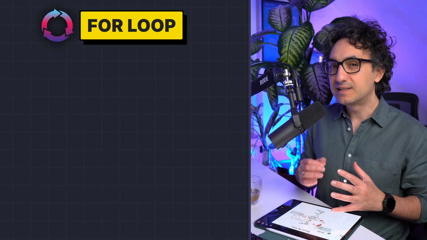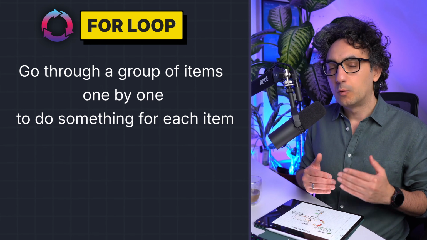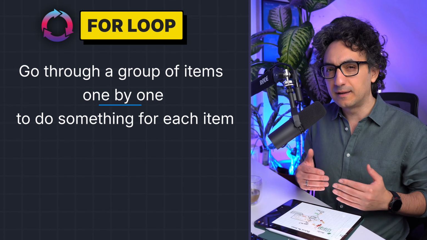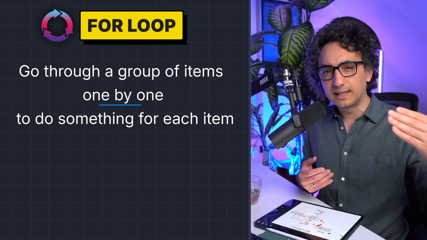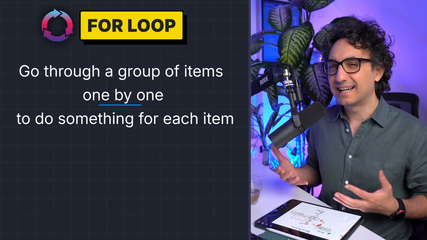A for loop lets you go through a group of items one by one in order to do something for each item. So it's like you are saying, do something for each item in my list. So let's understand exactly what this means.